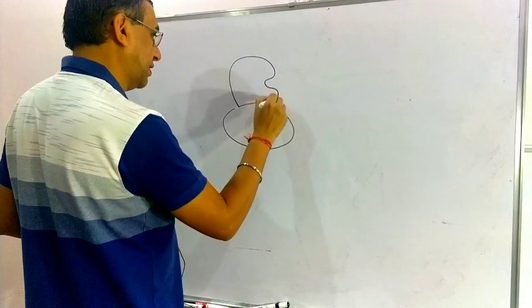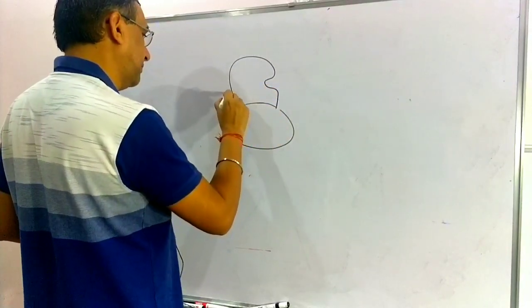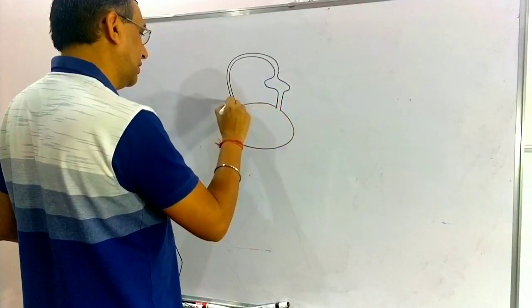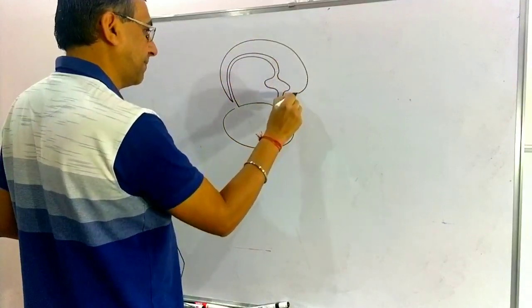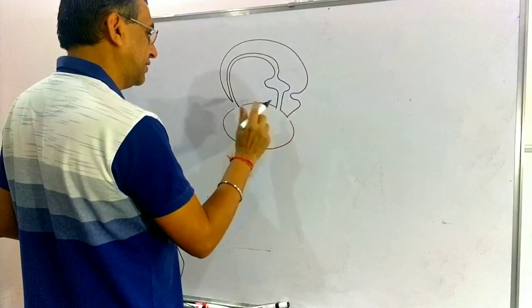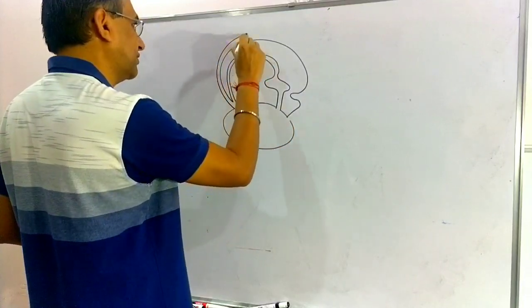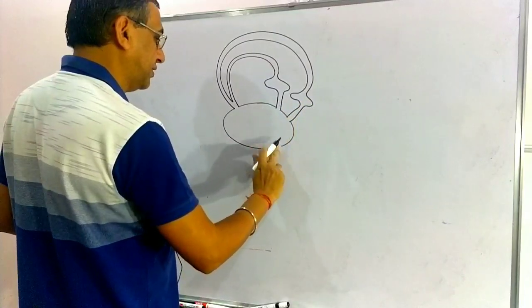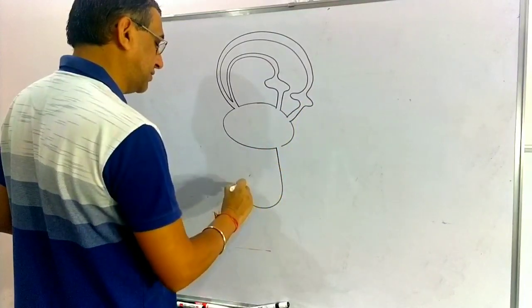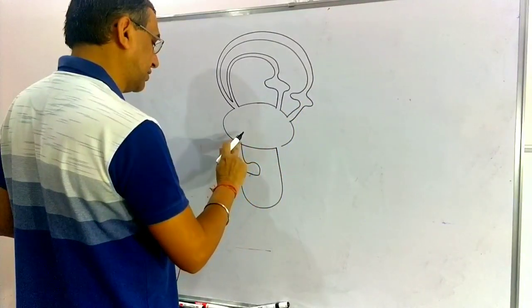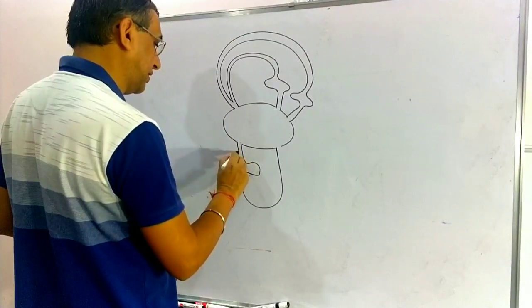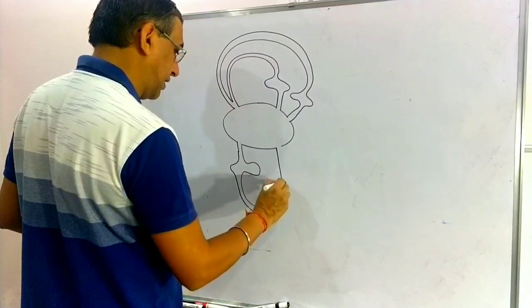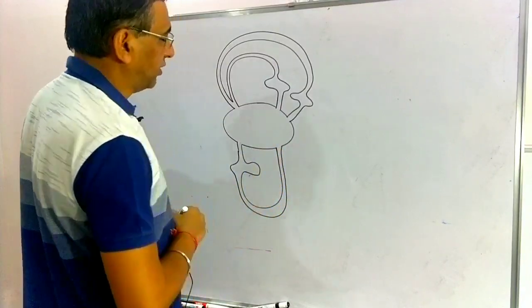This is the first one here. Now this is the second semicircular canal. And here, this is the third semicircular canal which is present here. So this is the rough diagram related with the semicircular canal.